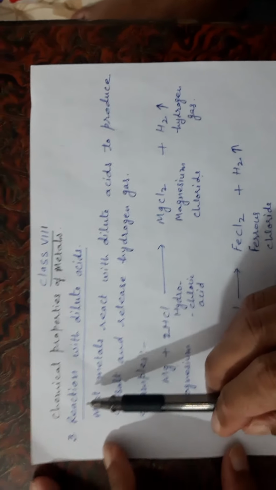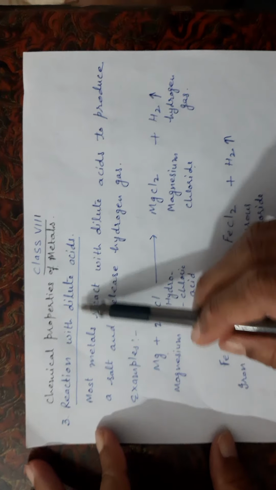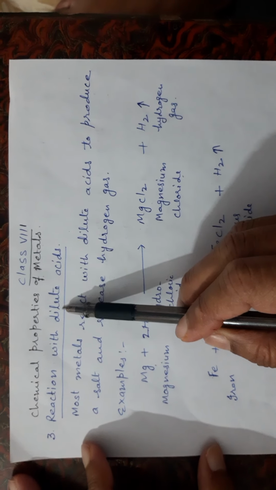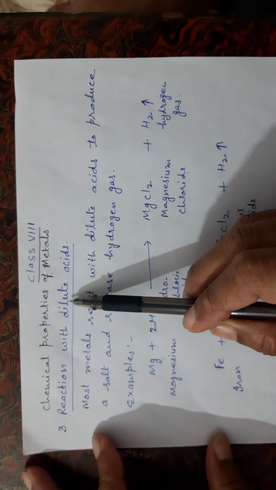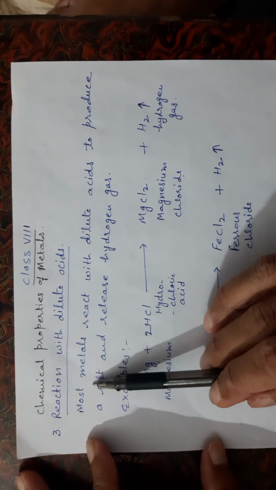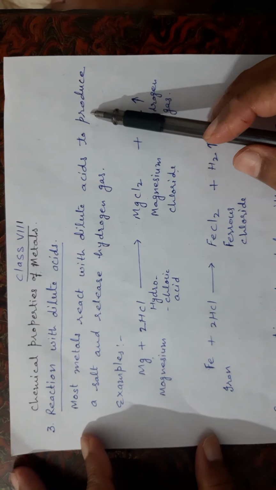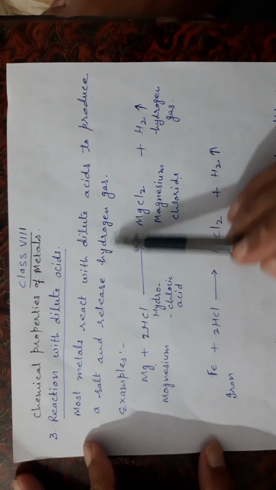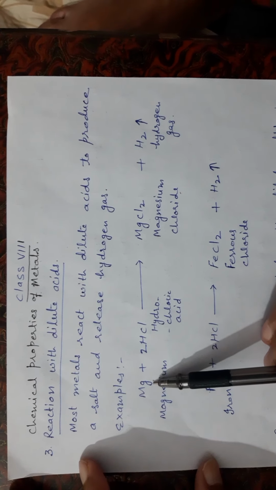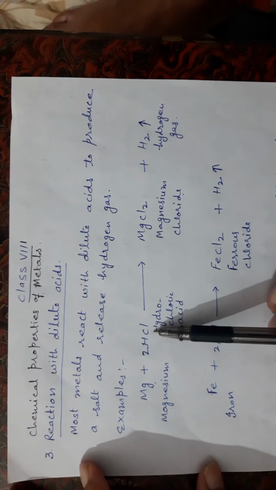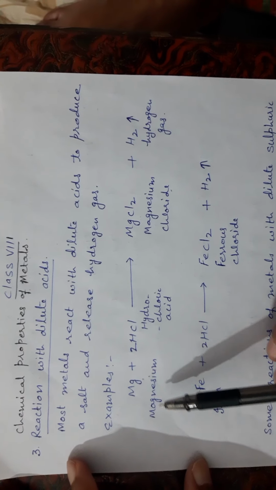Now the next chemical property of metals: reaction with dilute acids. Dilute means acids that contain more water. Most metals react with dilute acids to produce a salt and release hydrogen gas. What happens when a metal reacts with dilute hydrochloric acid?